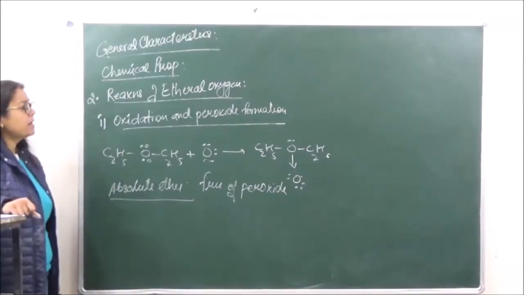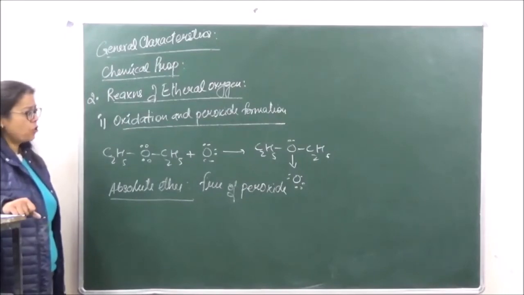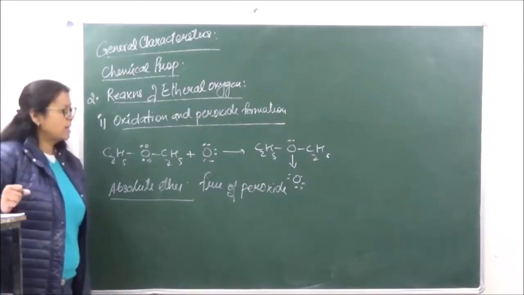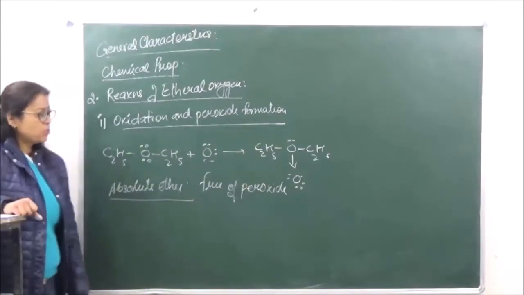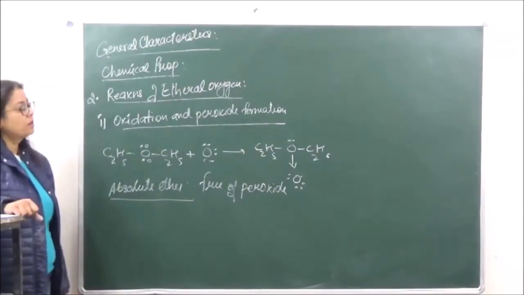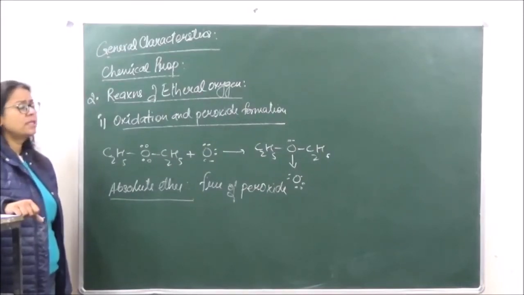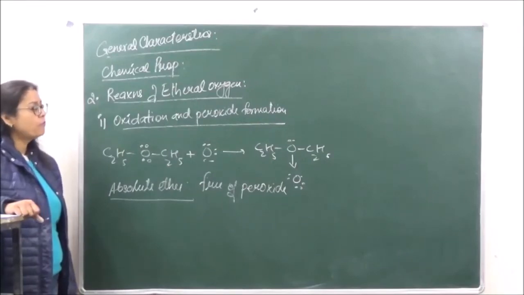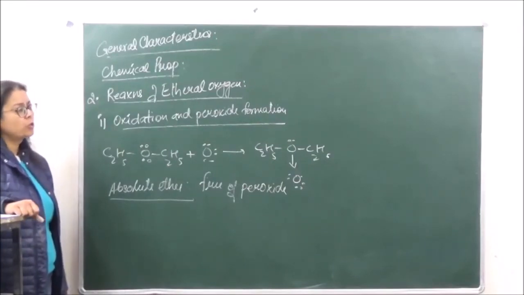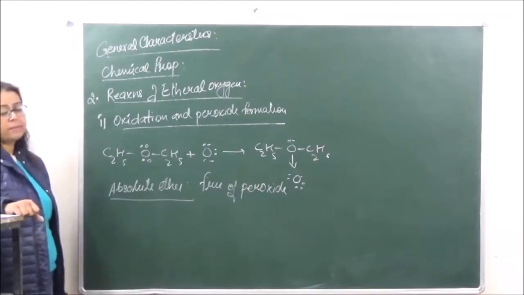Right? So generally whatever ether is going to be formed because of the oxygen which is present in the atmosphere, it is mostly going to form the corresponding peroxides. So if we want to free it from peroxide, we distil it over H2SO4 and then store it over sodium. So that is going to give us absolute ether which will have no peroxide present in it.